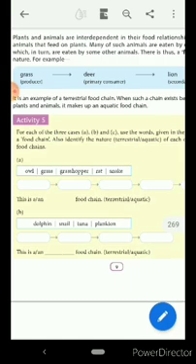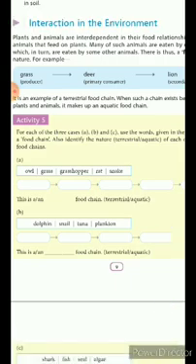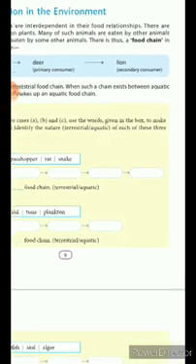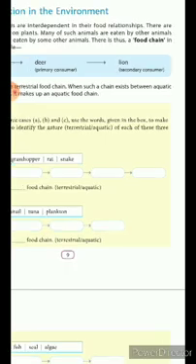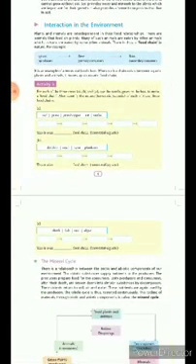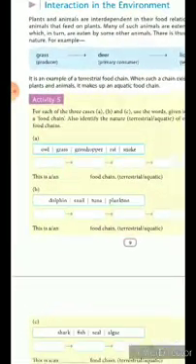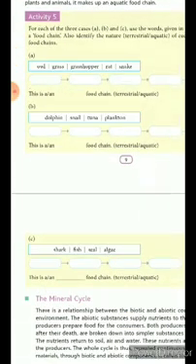Above example, it is an example of terrestrial food chain. What is the meaning of terrestrial? The living organism which live on the earth is called terrestrial. When such a chain exists between aquatic plants and animals, it makes up an aquatic food chain.